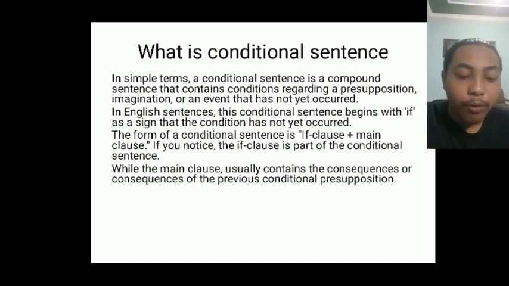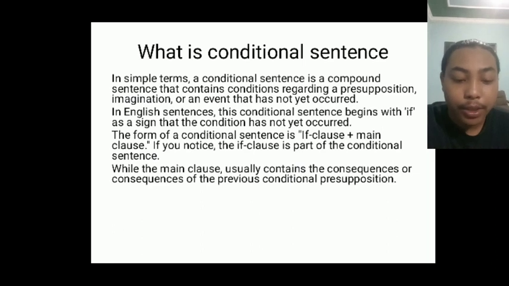The form of a conditional sentence is if clause plus main clause. If you notice, the if clause is a part of the conditional sentence, while the main clause usually contains the consequence of the previous conditional proposition.